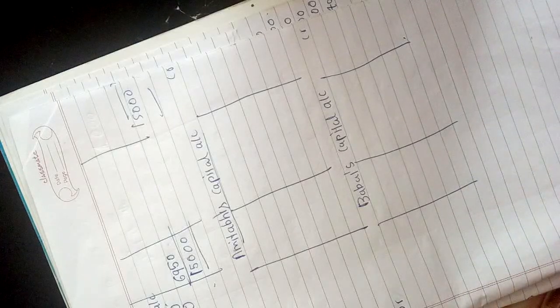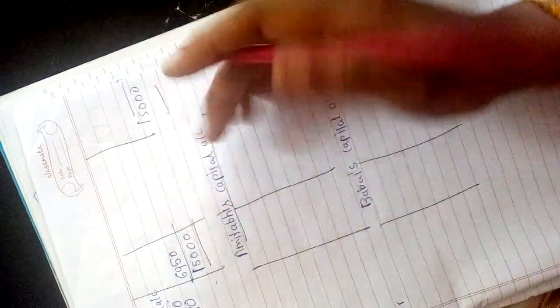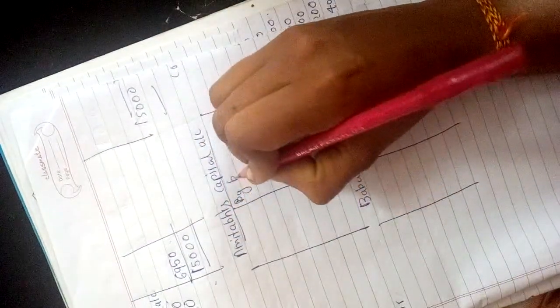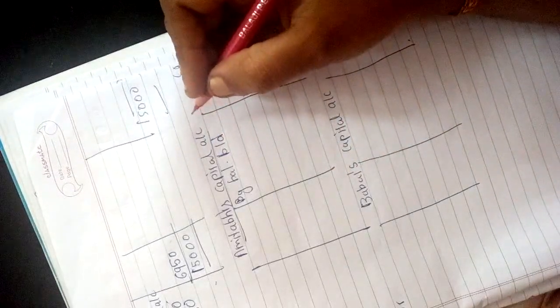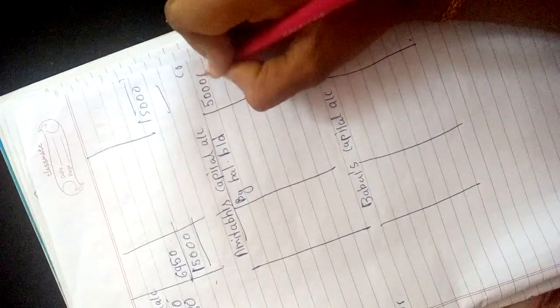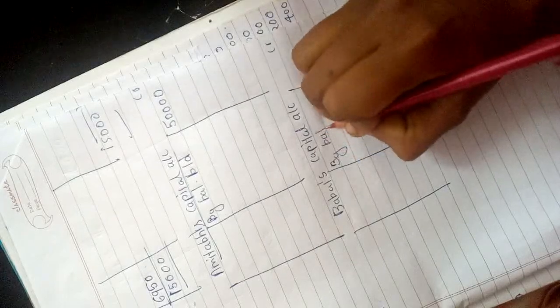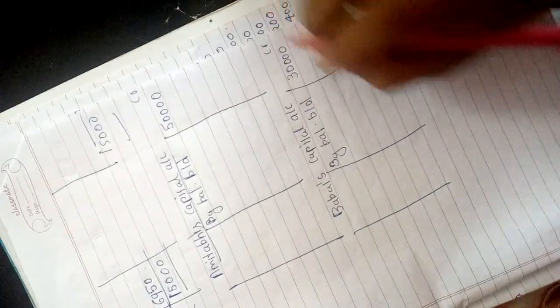So capital to Amitabh's account, right? It is opening balance. So write by balance brought down. So his contribution is 50,000 and Babul's contribution 30,000. Okay, now capital contribution is over.